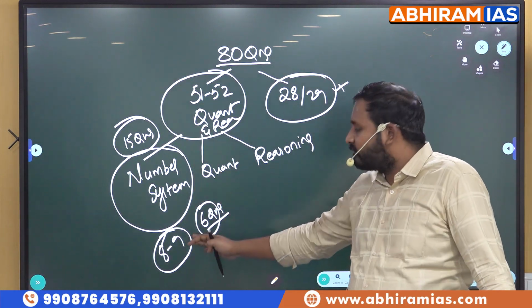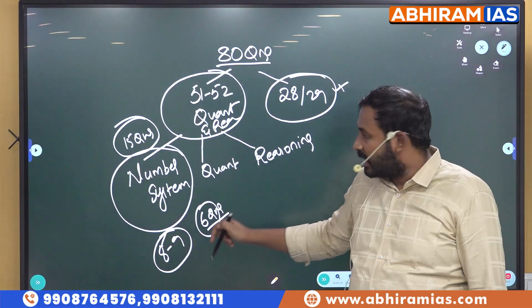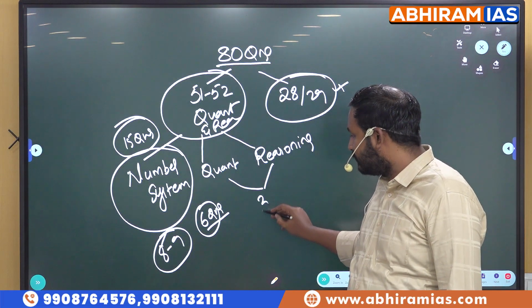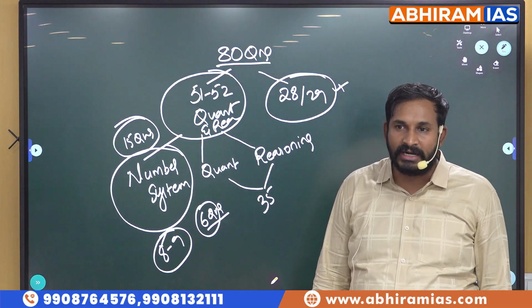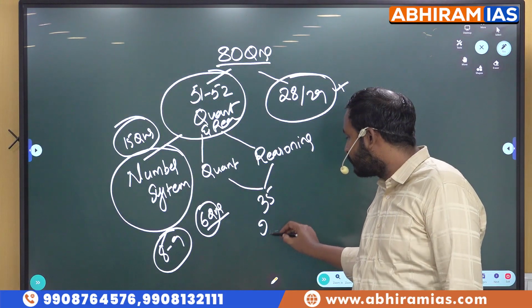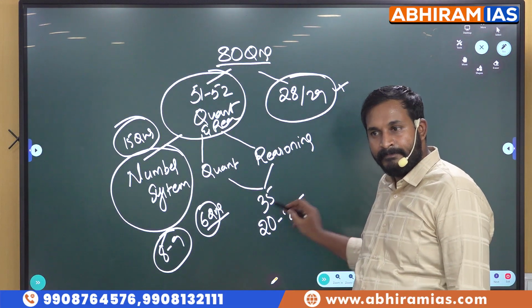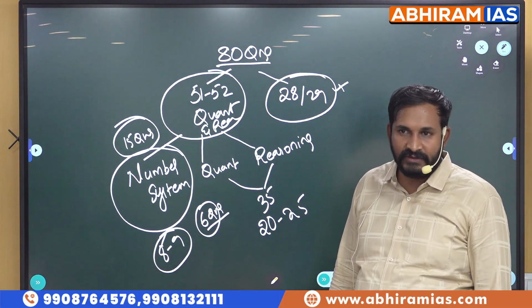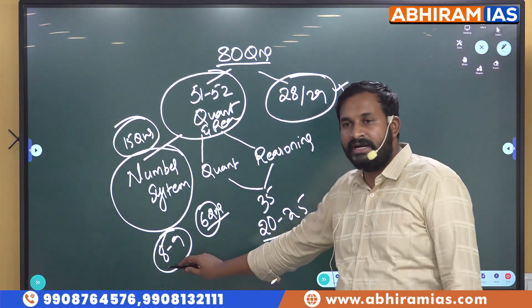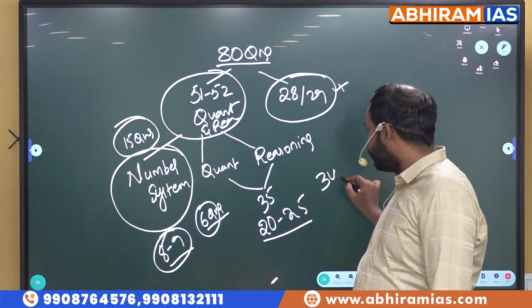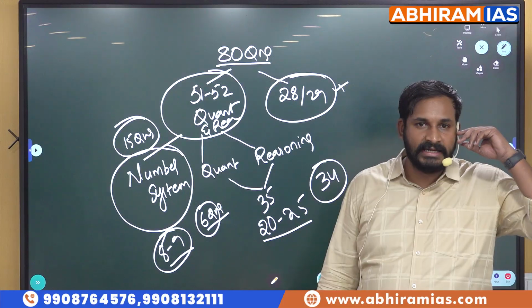Out of 15, if we attempt 8 to 9 from this one, we will be left with 35 questions from quant and reasoning. Here we can target around 20 to 25 questions. So 25 and 9, almost it will lead to 34. We can easily clear the paper.